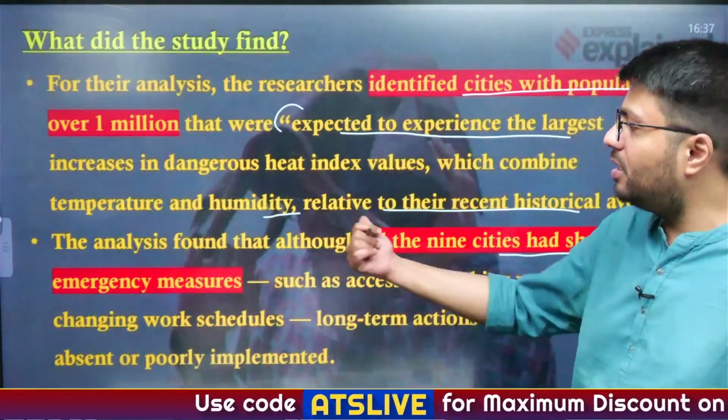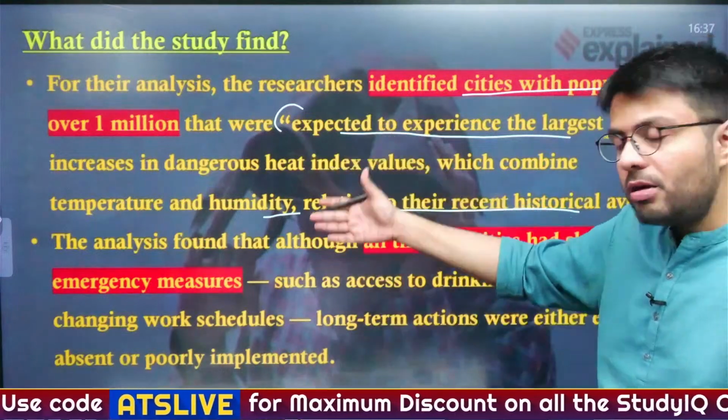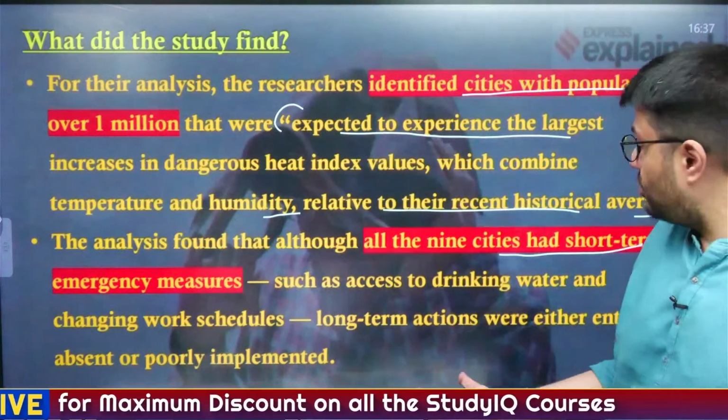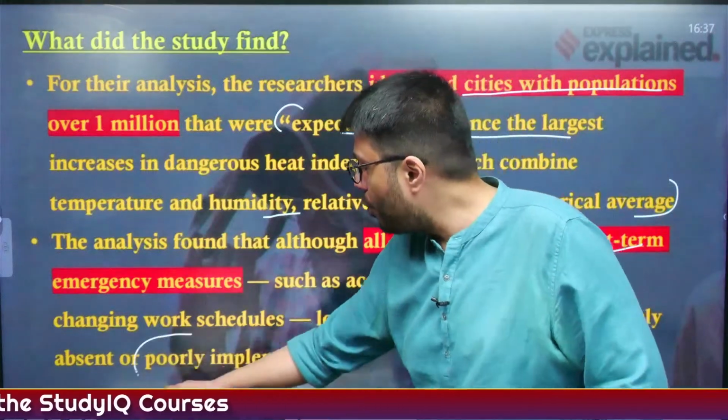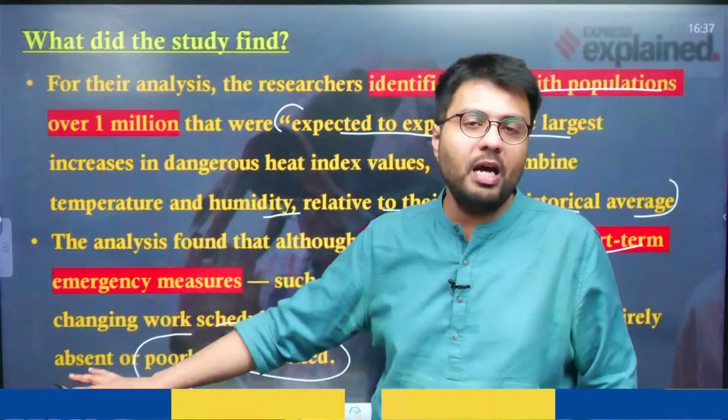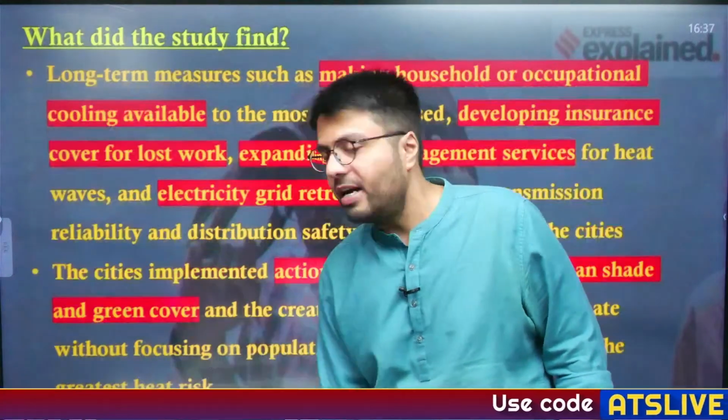The analysis found that although all the 9 cities had short-term emergency measures such as access to drinking water and changing work schedules, longer-term actions were either entirely absent, or even if they were present, they were poorly implemented. So these were the challenges identified in the study.